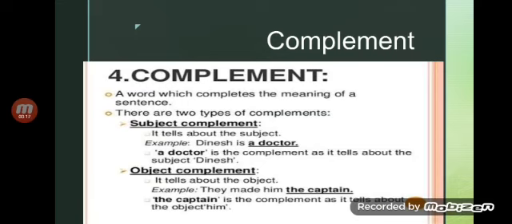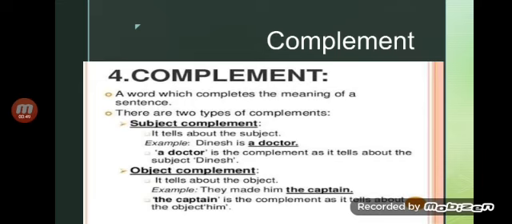This is the second part of the lecture we discussed earlier related to complements. As we have discussed in detail, we talked about what complements are and how these complements give meaning to the predicate. We came to know in the previous lecture that a complement is a word or words that complete the meaning of the predicate, right? Besides the foundation based on subject and verb, a completer needs to be there to add meaning to the sentence.